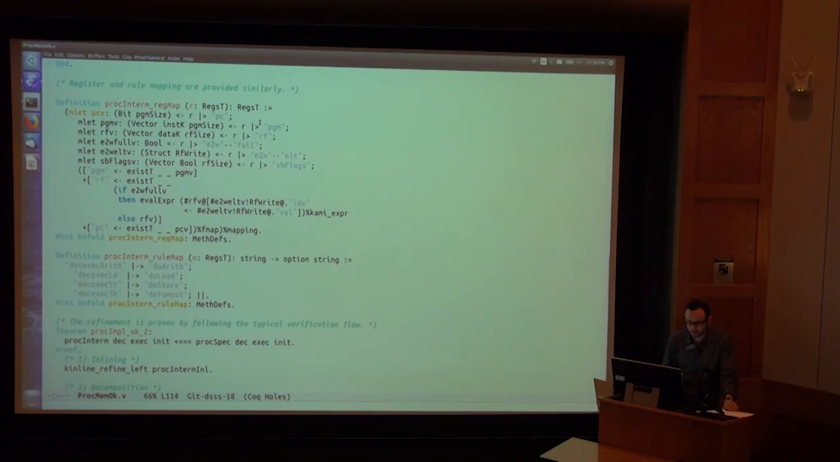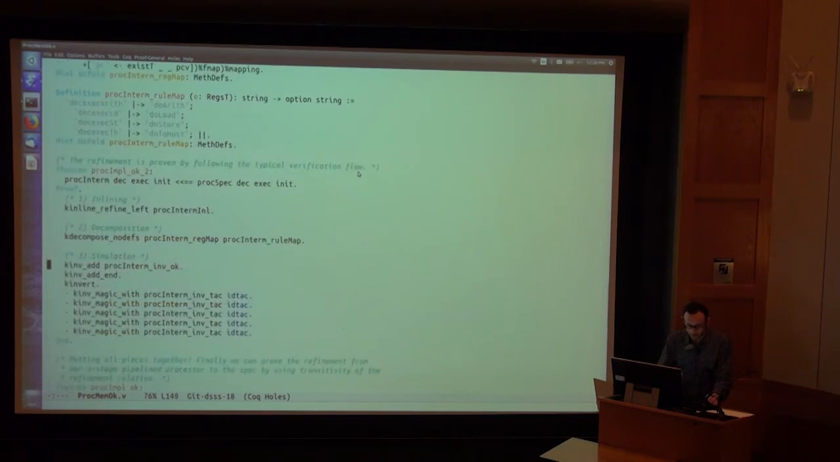Here's the register map, which follows the rule we came up with on the board. The only tricky part is checking if the queue is full and overriding a register if so. Here's the rule map, and then another one of these pretty automated proofs.